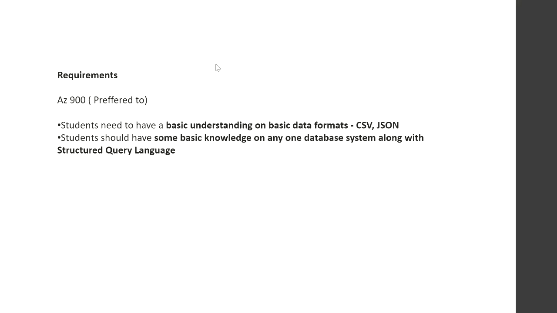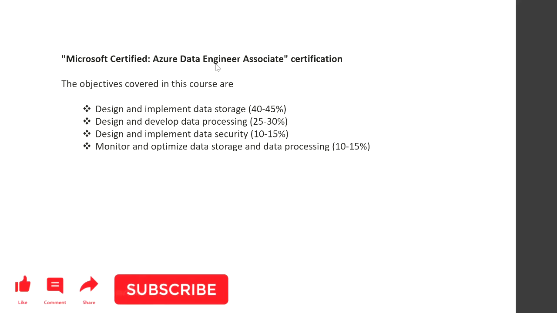So let's move on to the next chapter, the objectives covered in this DP-203. What are the main objectives covered? The question paper has been split in this way. Design and implement data storage: 40 to 45% of the questions will come from this. Design and develop data processing: 25 to 30% of the questions. Design and implement data security: 10 to 15%. Monitor and optimize data storage and data processing: almost 10 to 15% will come from this section.